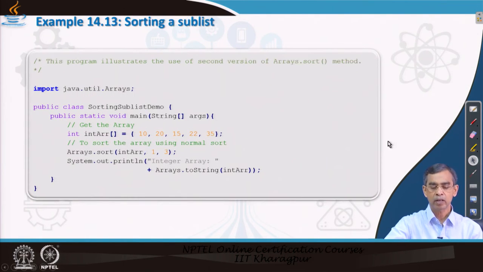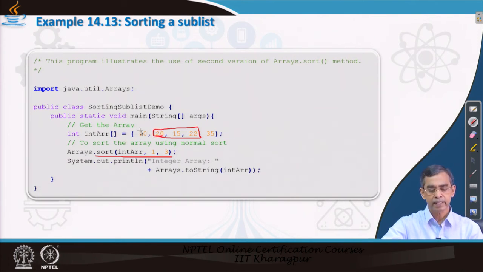Now, sort can be performed on a sublist also, like binarySearch in Arrays. Here is the same composition. You can see here the sorting is not for all, only from 0 up to 1. Up to this it will basically sort, and if we apply it you will see this is 10, 35 and it will sort in this order.